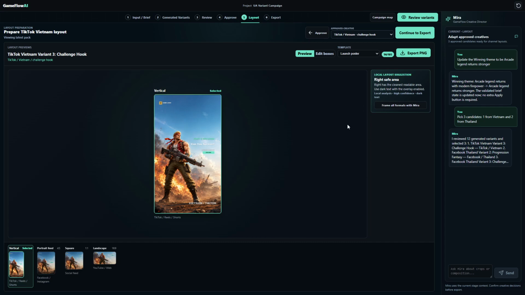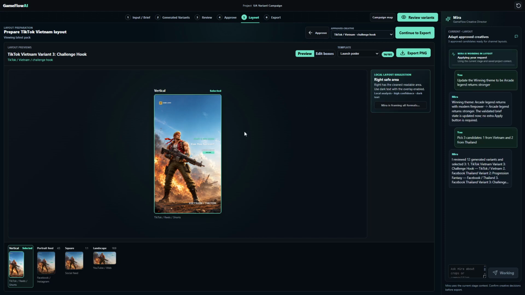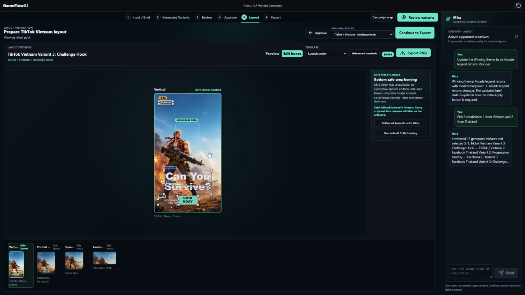Let's try it first. When you hit the button or chat with Mira to place the boxes, it will try its best to do the composition on the image that we provide. So it automatically switches to the edit boxes here.